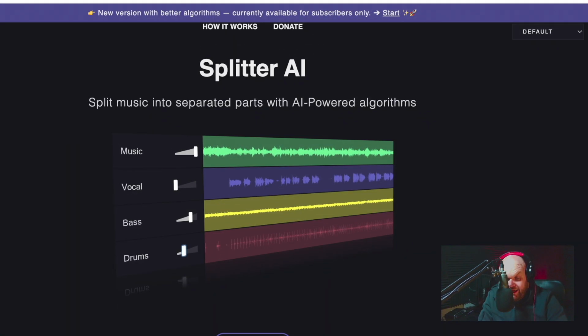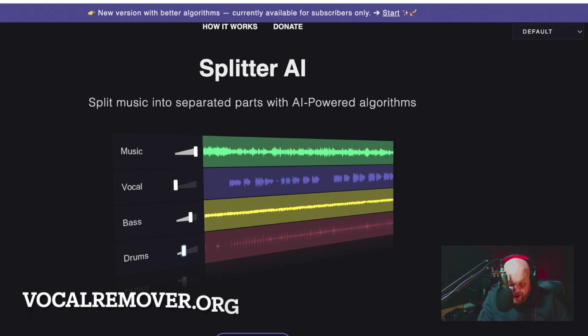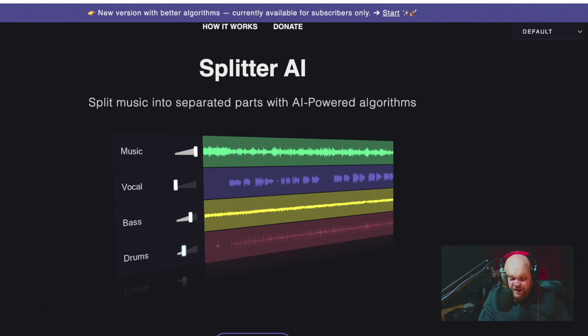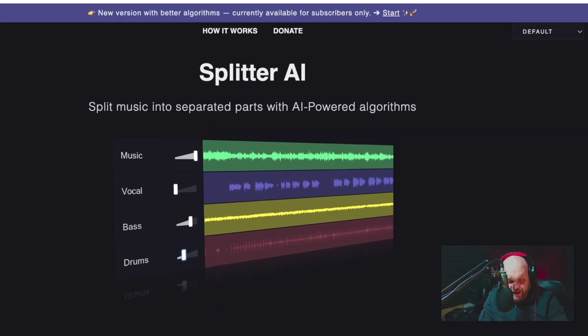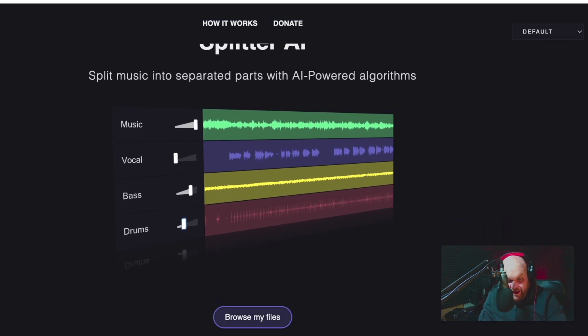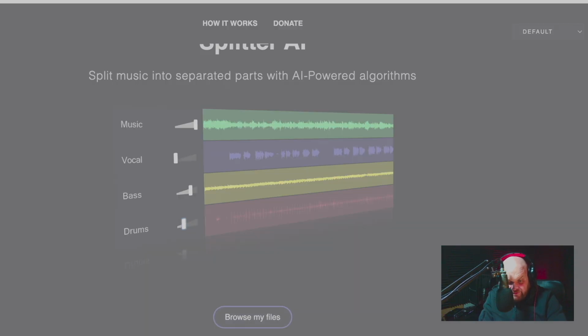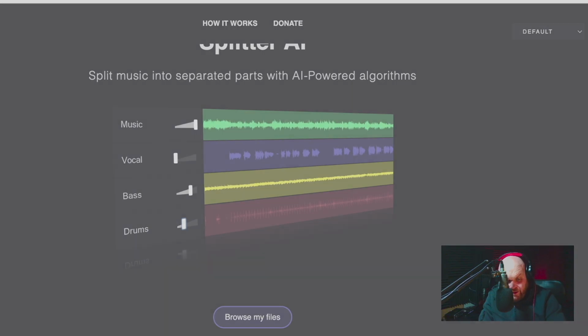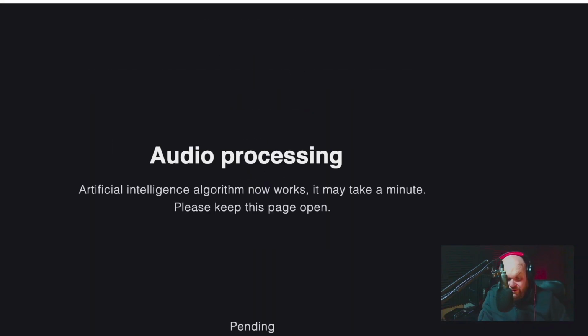So we're going to use this website, free to use. You get a certain amount of time you can use on it and a certain amount of downloads and things, but it's called vocalremover.org. If you're into music making, it's got removers, it's got splitters, you can find the pitch and keys of songs, you can cut things up, put things together. So we're going to use the audio splitter today, Splitter AI, to insert our file. If it'll let me do that, so I'm just going to put this file quickly into it. There we go. And it pretty much does the rest for us.